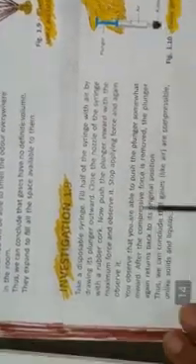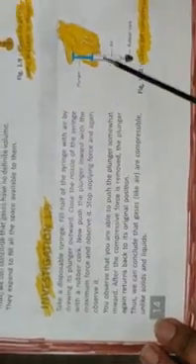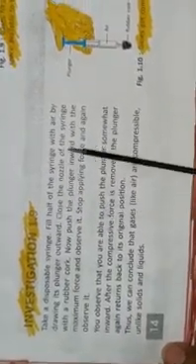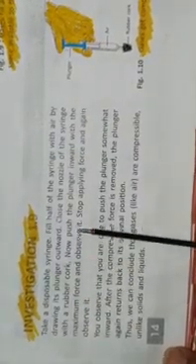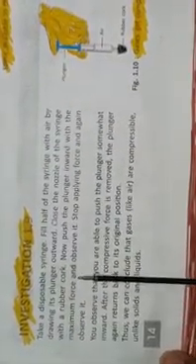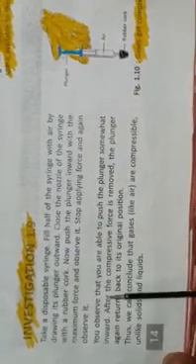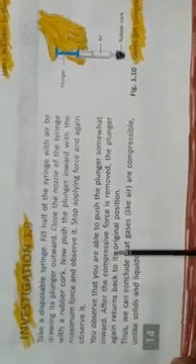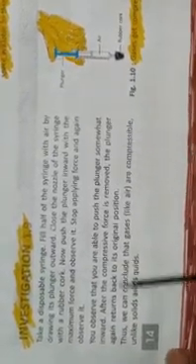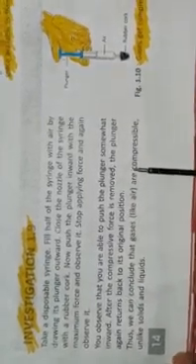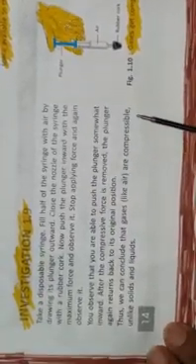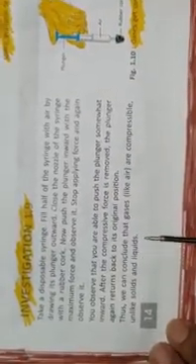Third experiment, take a disposable syringe. This is a disposable syringe. Fill half of the syringe with air. Close the nozzle of the syringe with a rubber cork. Now push the plunger inward with the maximum force and observe what happens. You will see that you are able to push the plunger somewhat inward. After the compressive force is removed, the plunger again returns back to its original position. Now from this investigation you conclude that gases are compressible unlike solids and liquids.